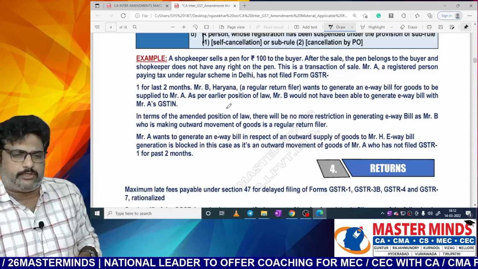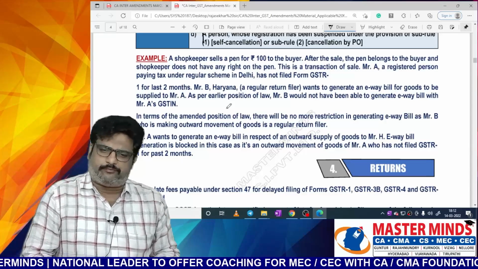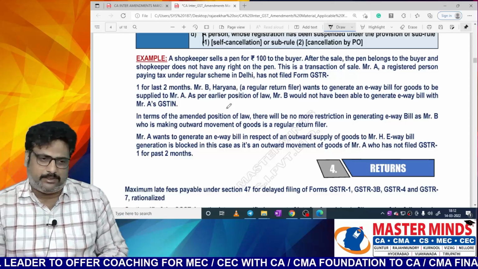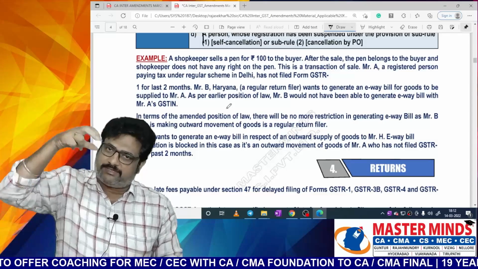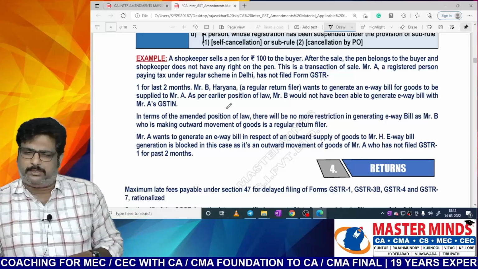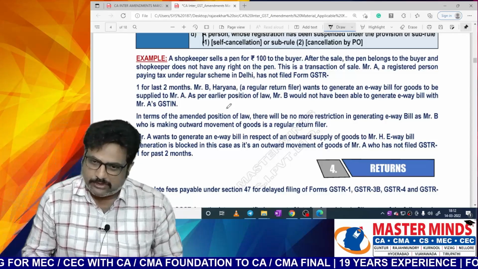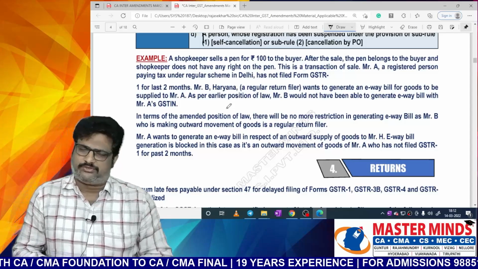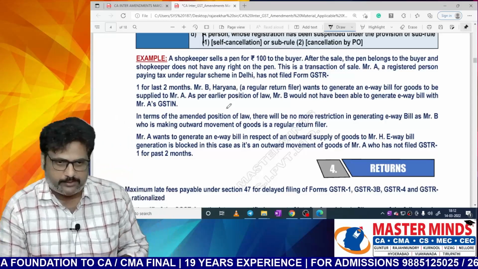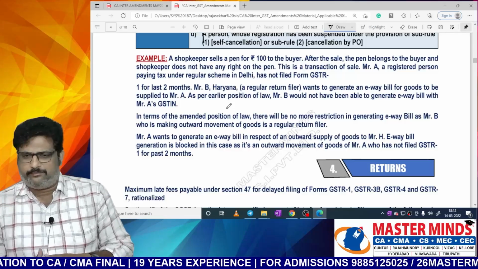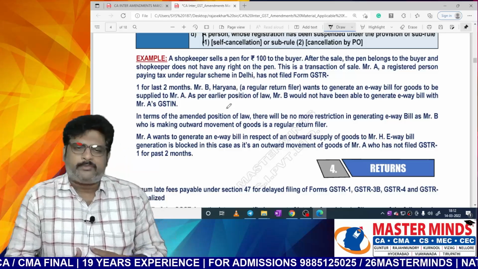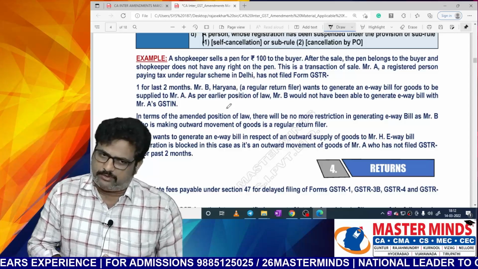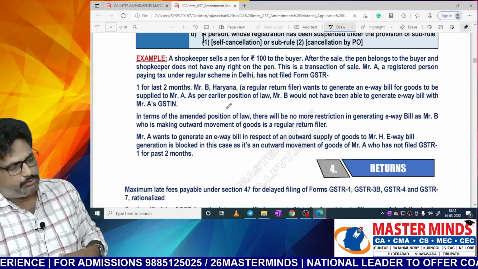Mr. A wants to generate an e-way bill in respect of an outward supply to Mr. H. In continuation of that example, Mr. A now wants to be a supplier, and in this example, Mr. H is the recipient. Definitely, Mr. A now cannot generate the e-way bill because his e-way bill generating facility is blocked. See this, the e-way bill generation is blocked. In this case, it is an outward movement of goods of Mr. A, who has not filed GSTR 1 for the past 2 months.